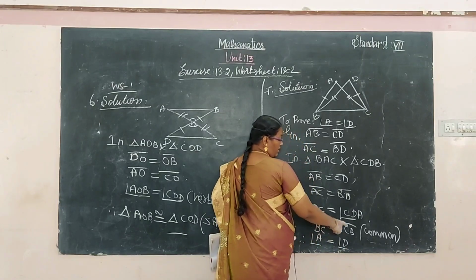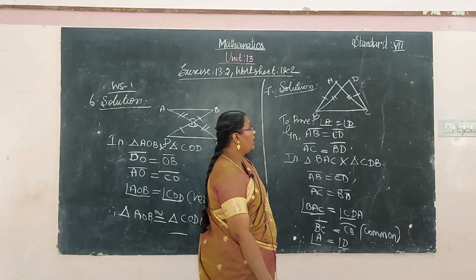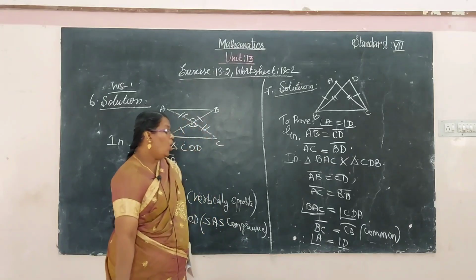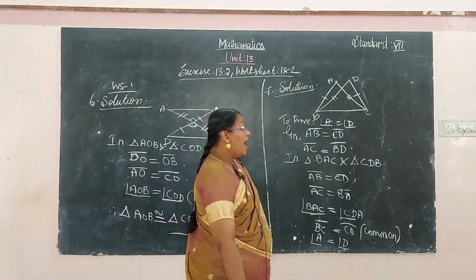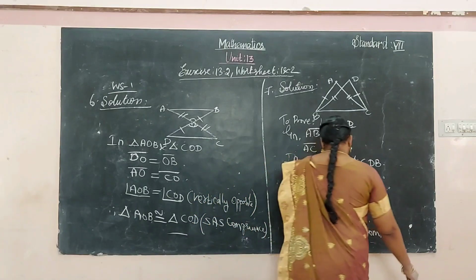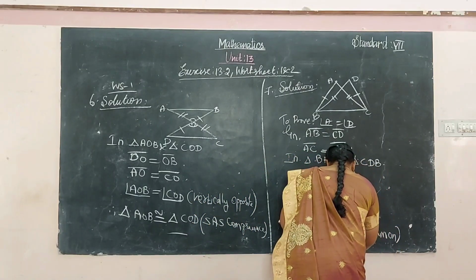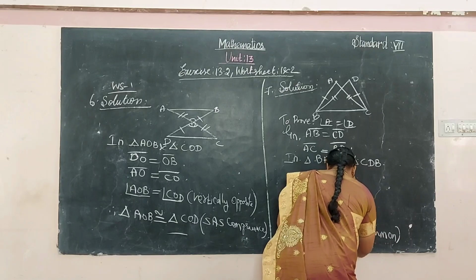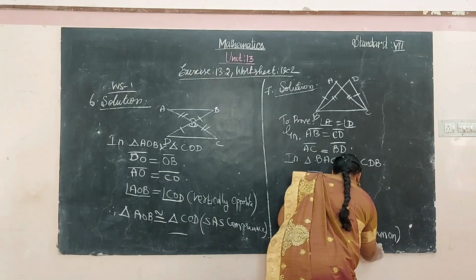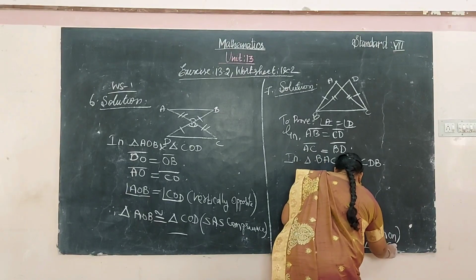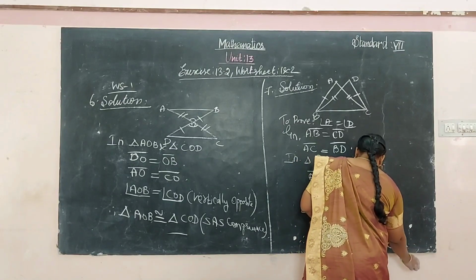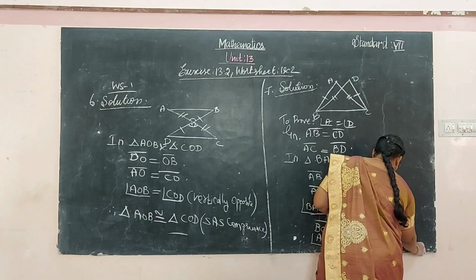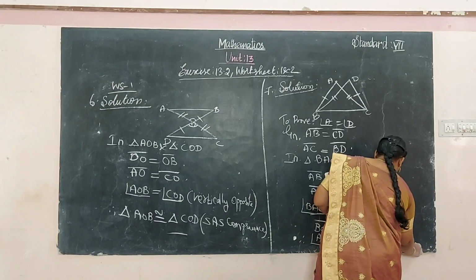The BC, the base are same and other two sides are also equal in length. So, angle A is equal to angle D. Therefore, the triangle ABC is congruent to the triangle BDC.